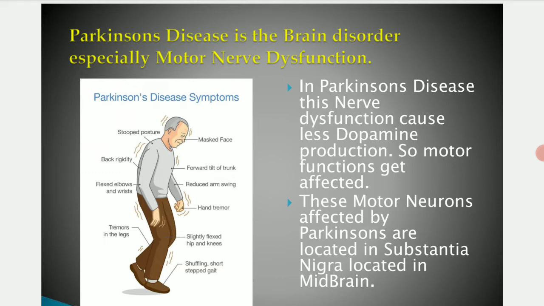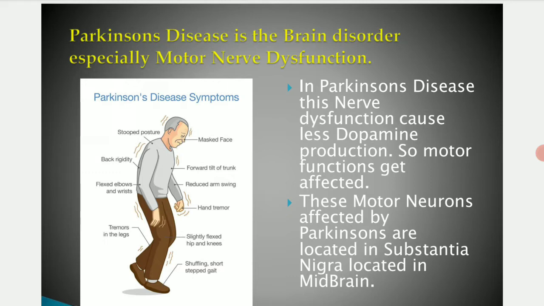So why it happens: usually the dopamine is produced in the brain by a part called the substantia nigra, which is located in the midbrain. From that part the dopamine is released, but in Parkinson's disease this part gets affected, so the motor neurons are affected. The dopamine release will be very low, with very little production of dopamine in Parkinson's disease. That's why the patient is affected with motor neuron dysfunction.